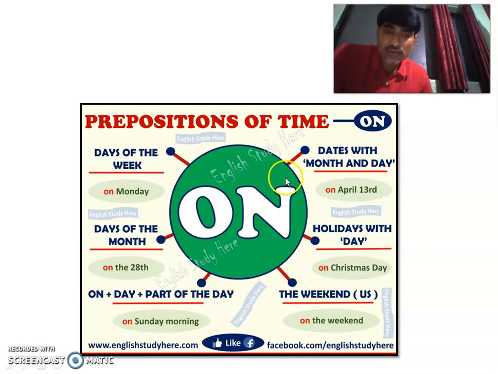So you can have your own sentences. You can frame two or three sentences of each situation so that you get ample practice of using on as a preposition of time. And as I said, on is also a preposition of place. So again, it confuses us with how to use it, because there would always be a question in every examination, whether you are from state board or CBSE board or for diploma or sometimes for degree or any other professional courses.